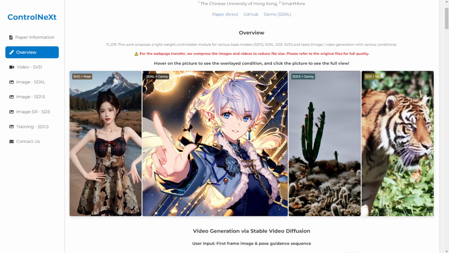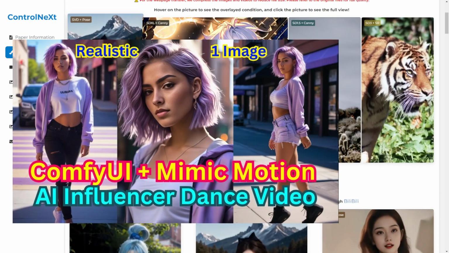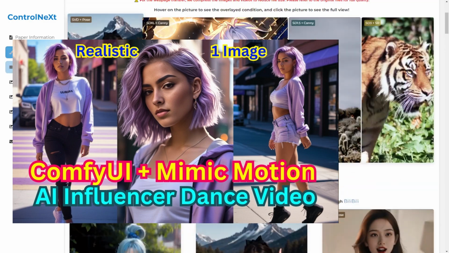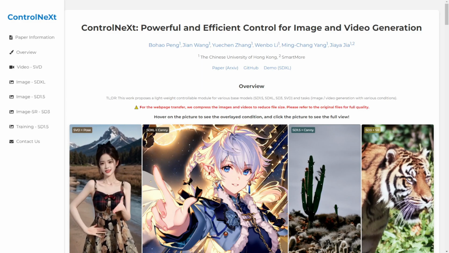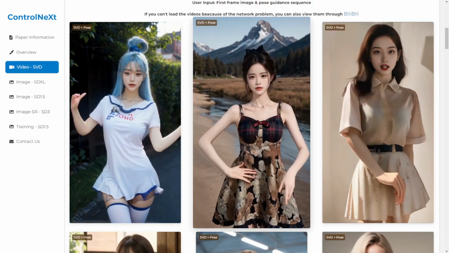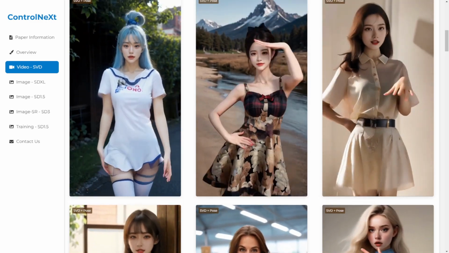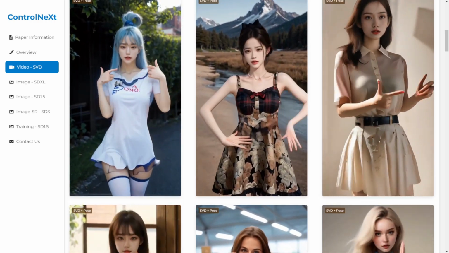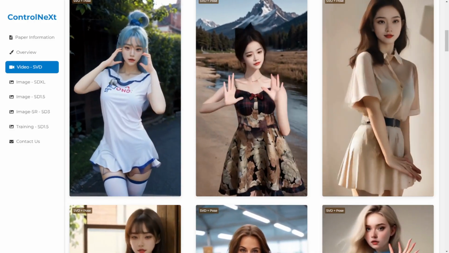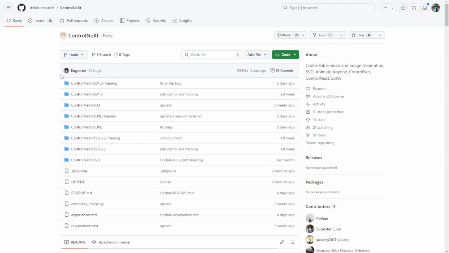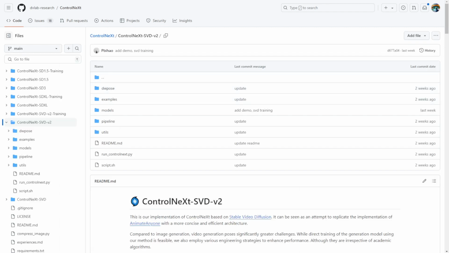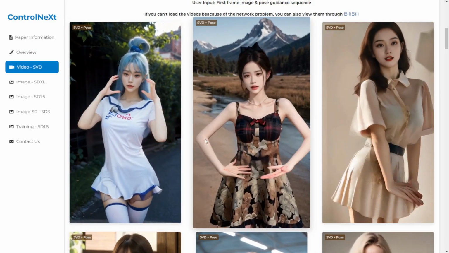Before ControlNeXt, we talked about another animate dance framework called Mimic Motion, which has a very similar mechanism that uses stable video diffusions with DW pose. However, what I've noticed from their GitHub page is that they're also utilizing other training models, including SDXL and SD 1.5 for image generation, and they've just separated different pipelines into different folders. Of course, the animations use SVD, specifically SVD version 2, which utilizes the SVD AI modules 1.1 to produce these videos. Their mechanism in this pipeline is based on replicating Animate Anyone to create such videos.